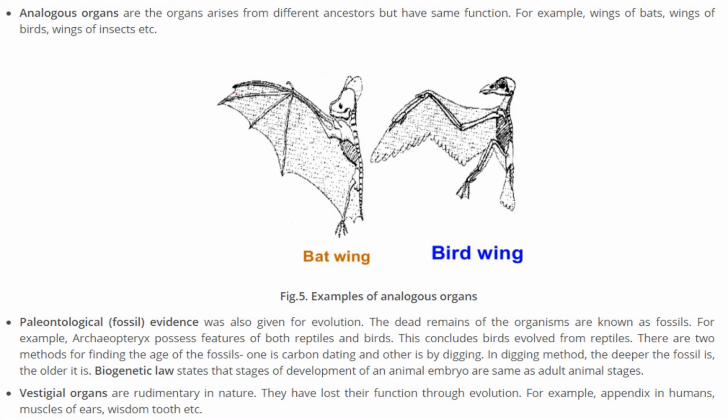Analogous organs are organs which have come from different ancestors, but they have the same function. The function of a bird wing and the function of a bat wing are the same.